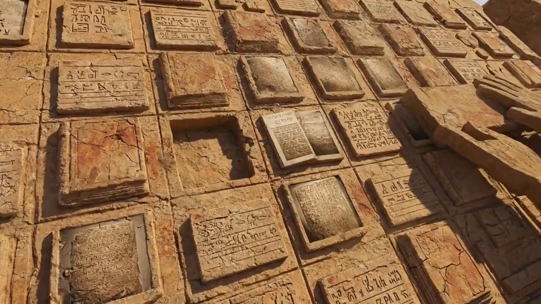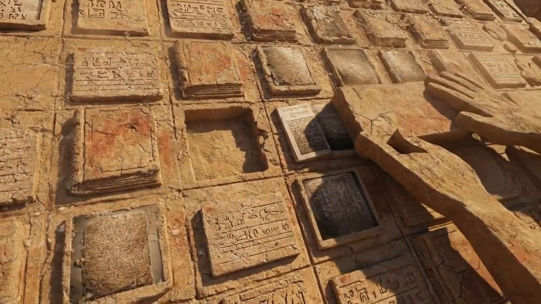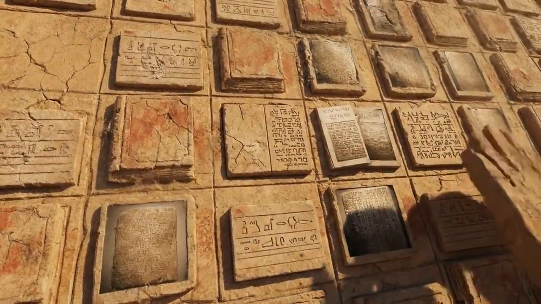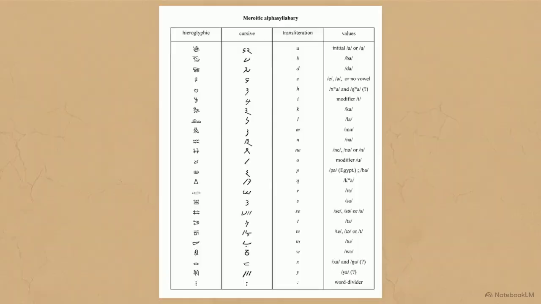To understand the voices we can now hear, researchers had to build an entirely new method of decipherment from the ground up. The first step was organizing the two scripts, cursive for daily records and hieroglyphic for sacred temples. Meroitic is an alpha syllabary, where a base consonant carries a default a sound. Specific modifiers shift this default to e, i, or o, like spelling Caesar as Kisri.